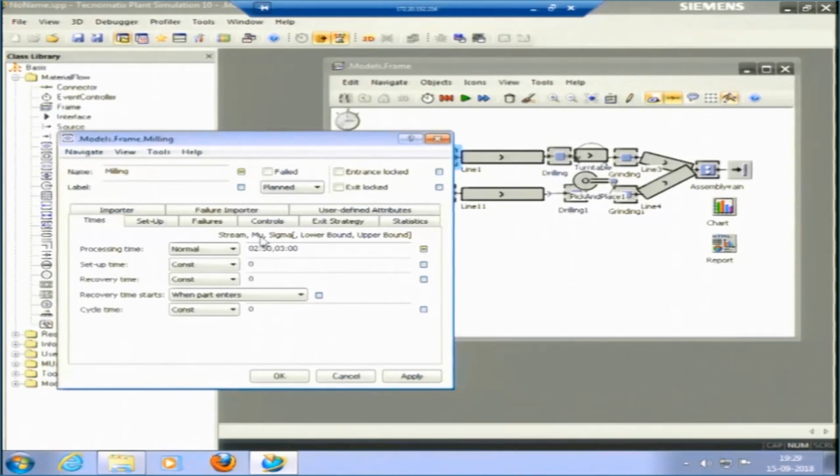Now it is asking for mu and sigma. Mu is the mean or average. Sigma is the standard deviation. Also, it is calling for the lower bound and upper bound. Lower bound is the minimum value and the upper bound is the maximum value within which our distribution would lie.